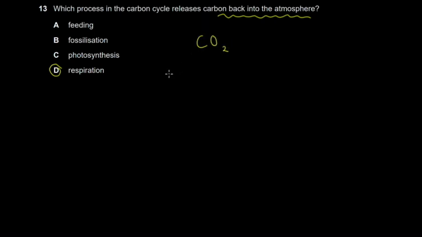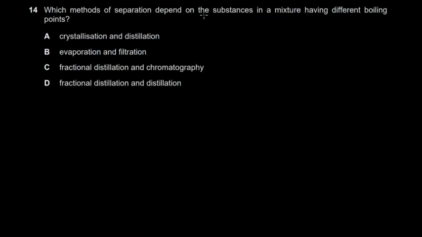And this is not the only process. We also have combustion in industrial activities. For example, in power generation, we have combustion, and there will be carbon dioxide there. So this carbon dioxide also contributes immensely to carbon being in the atmosphere. Okay, so we're going to choose respiration here, but just know that industrial activities are also very contributory to carbon dioxide going into the atmosphere.